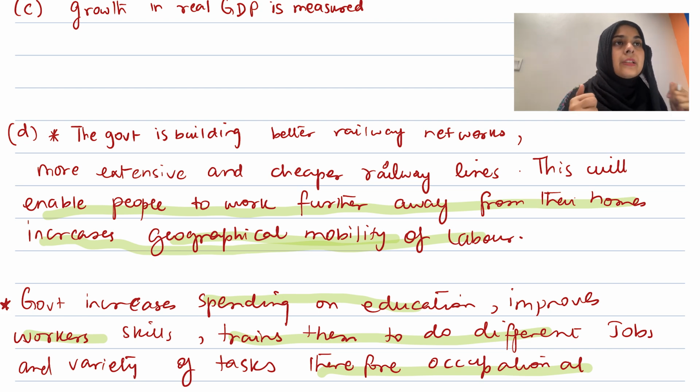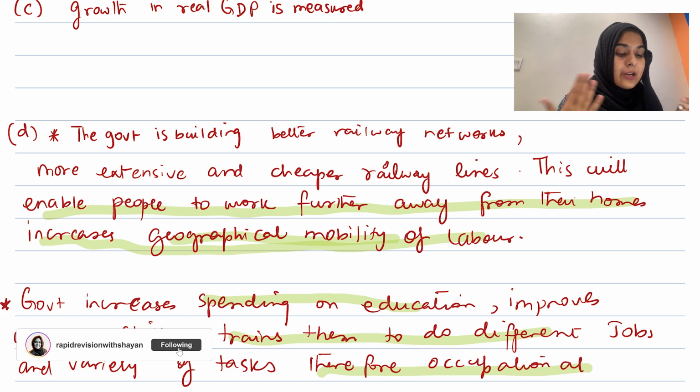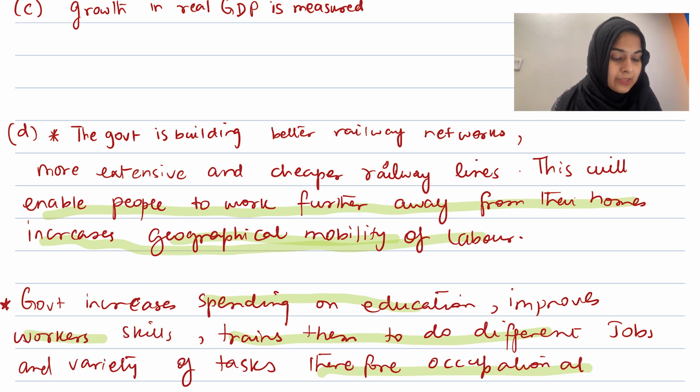So whenever price falls and demand increases because of the fall in price, that is going to be an extension in the demand. For car transport, this is the demand curve and I have just made this original equilibrium for you guys.